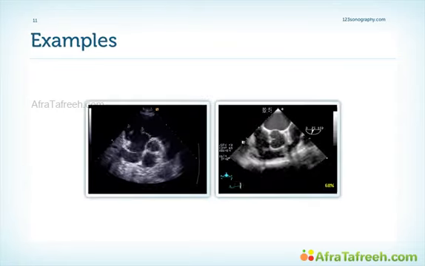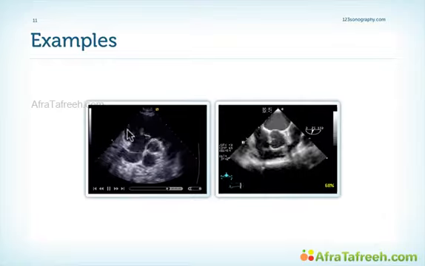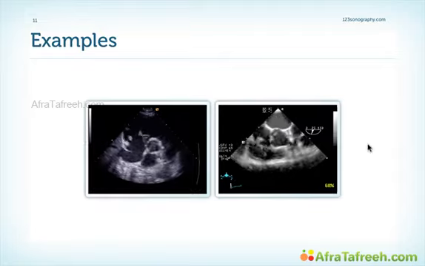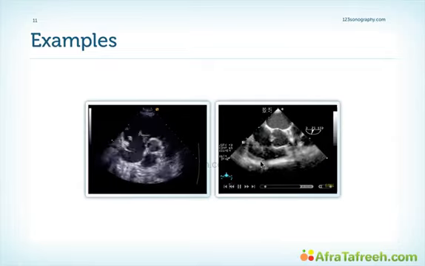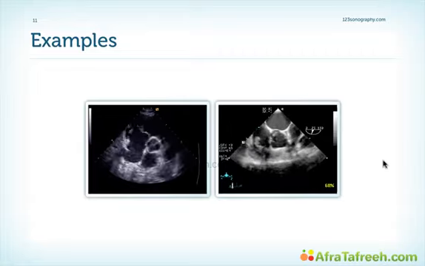Here are some examples. Short axis view, beautiful view of the tricuspid valve, which is completely destroyed, and we have mobile masses on the tricuspid valve. Here again, a short axis view, however, this time from a transesophageal approach. We see very large vegetation here on the tricuspid valve, maybe even here on the aortic valve.